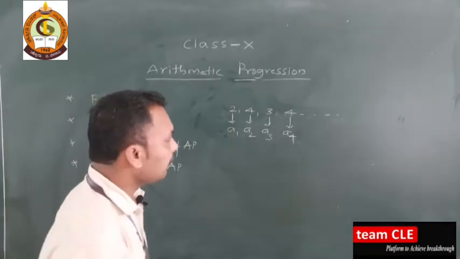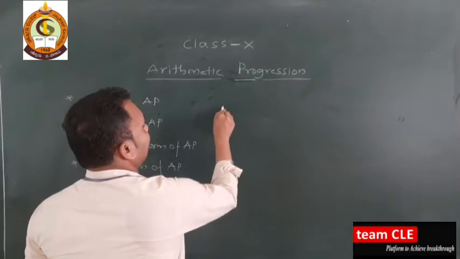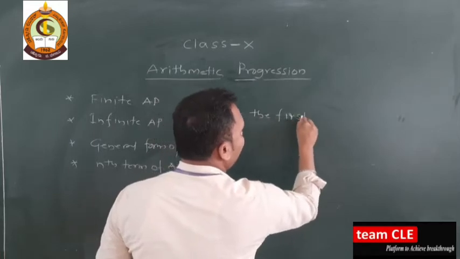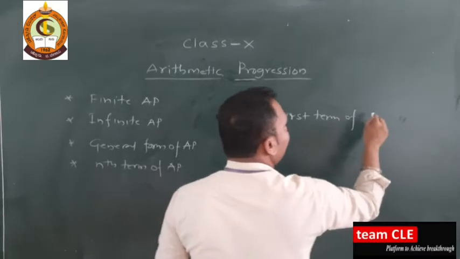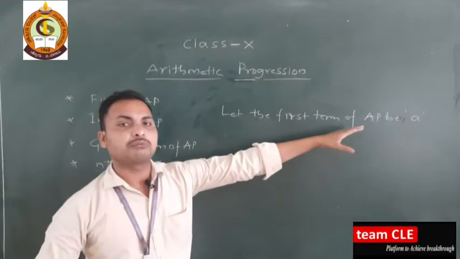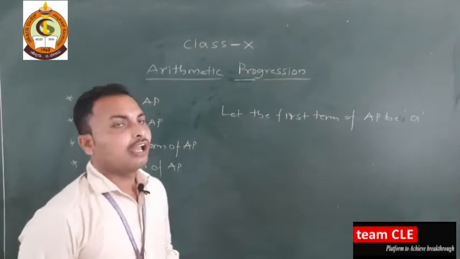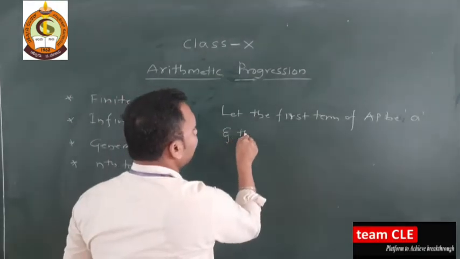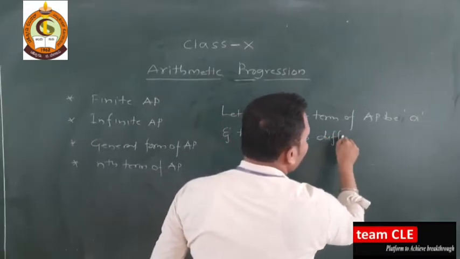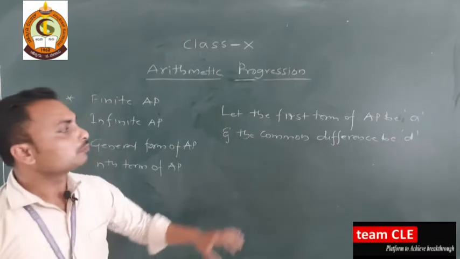Let the first term of the arithmetic progression be a, small a, and the common difference be small d.